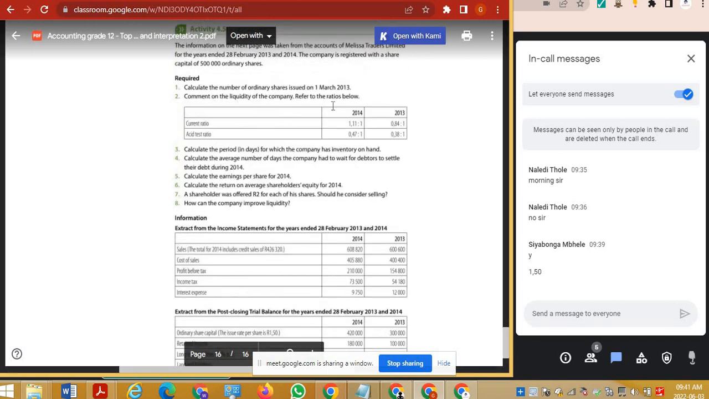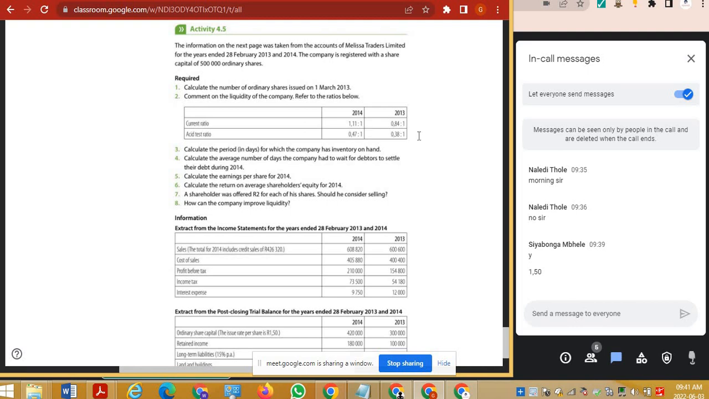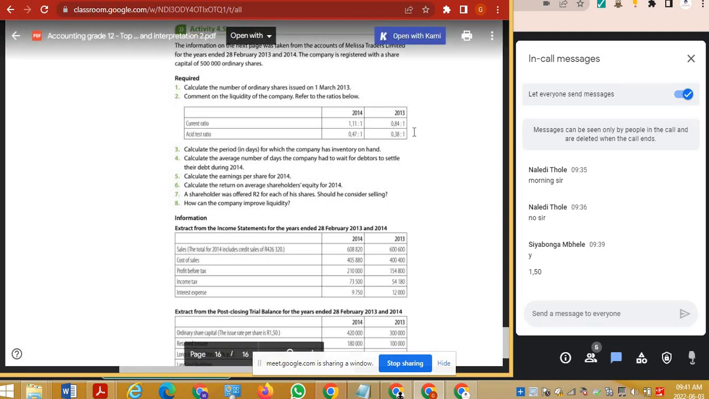Comment on liquidity of the company. Refer to the ratios below. So we're going to be talking about, can this company pay off their current liabilities with their current assets? Can they pay off their most recent liabilities with the assets that can change the most easily to cash? Your current assets: your cash, your inventory, and your trade debtors. Those are the things that can be most easily converted to cash. Your buildings, your cars, and things like that, it's going to take forever to change to cash, right? Those are your non-current assets. We're not really worried about that.